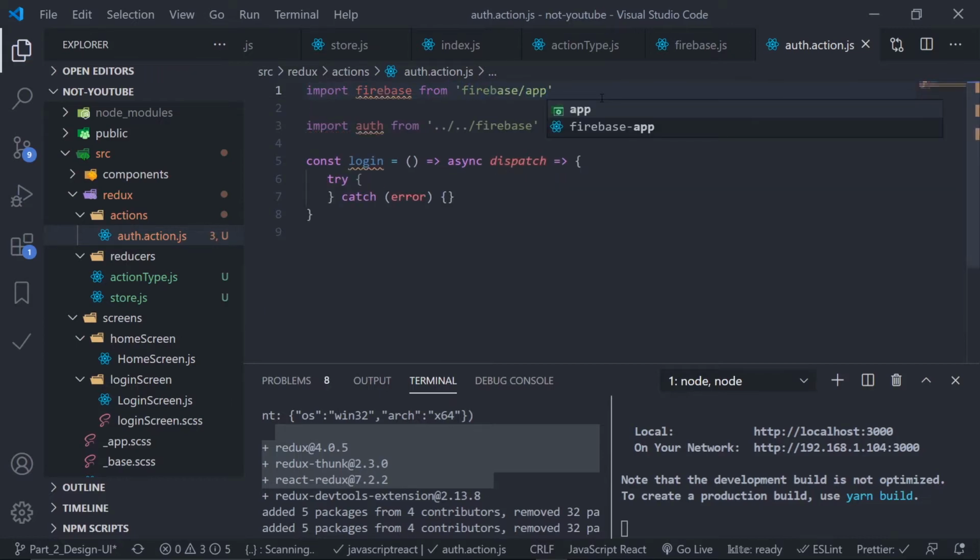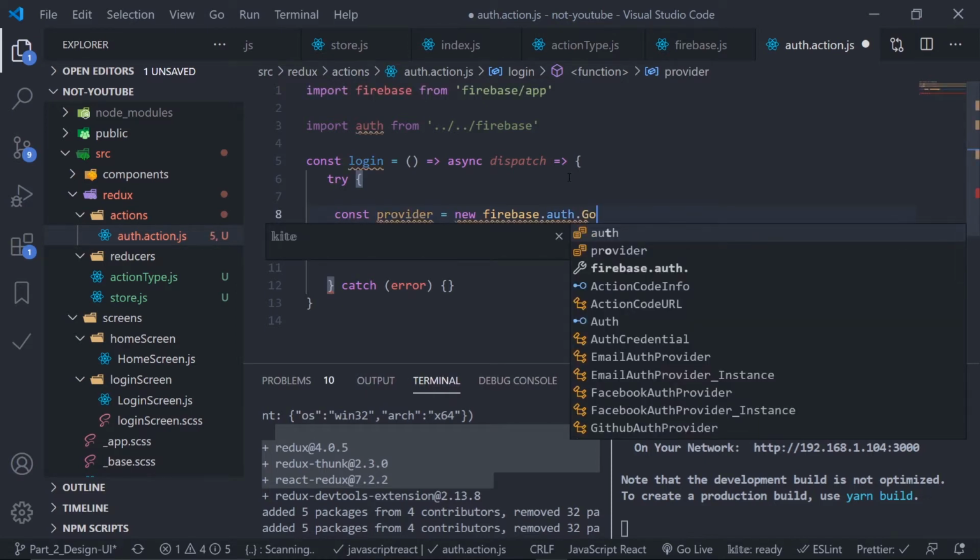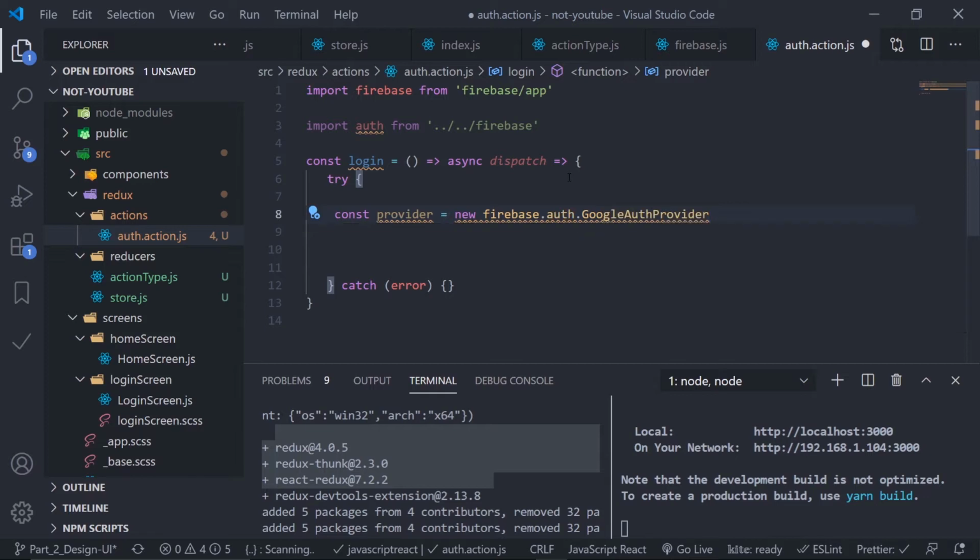firebase/app, that's it. And now inside this try catch block, inside this try I should say, first create the Google Auth provider. So const provider using the Google Auth provider class. So firebase.auth.GoogleAuthProvider, and just call this constructor. It will give me the provider object, and now I just need to pass this provider object to my sign in method.